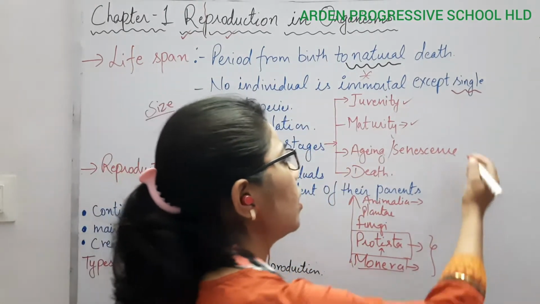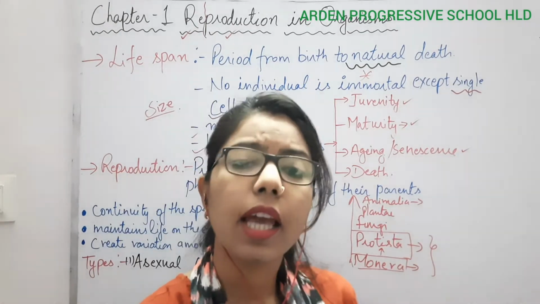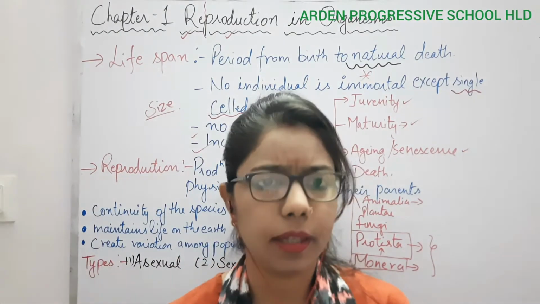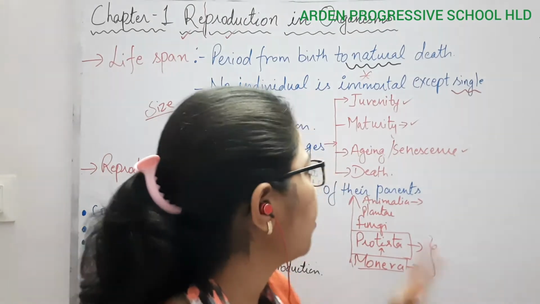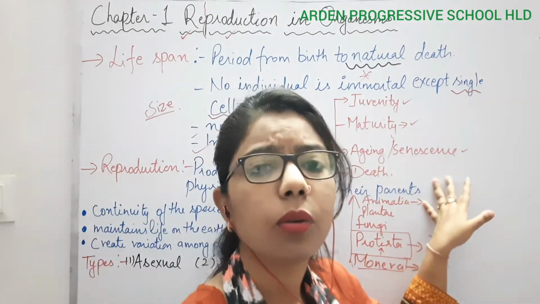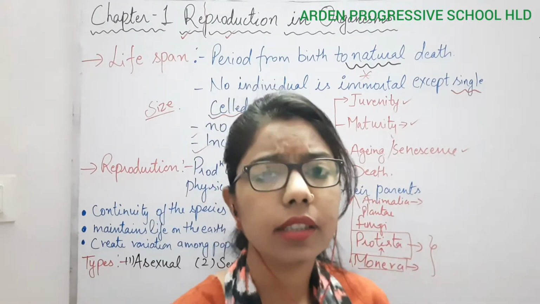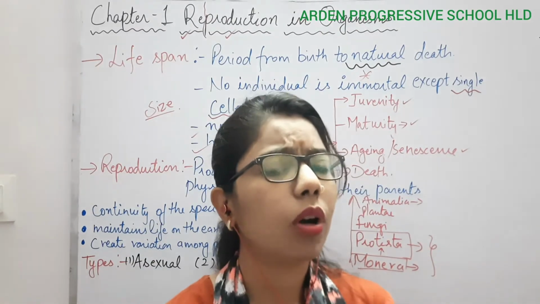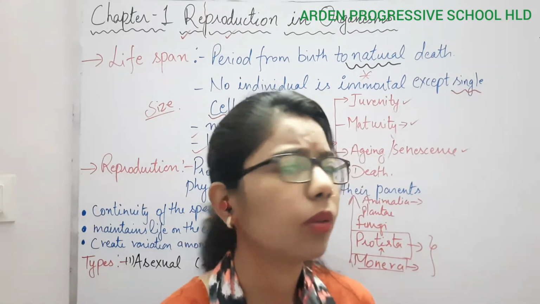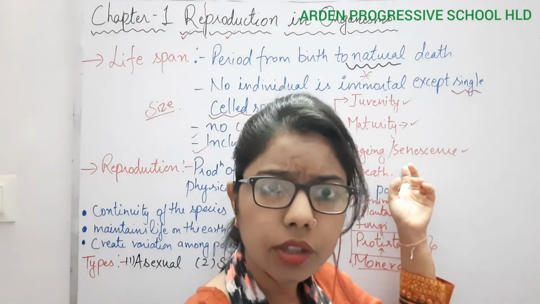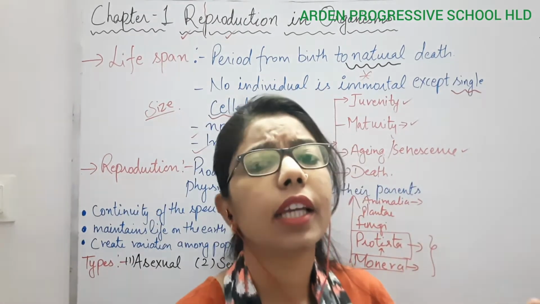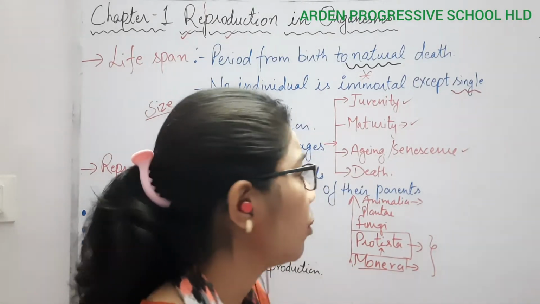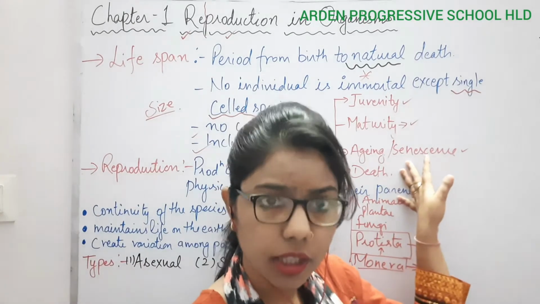Now comes aging and senescence. As the reproduction completes, after some time the organism will undergo which stage? Aging stage. Now no reproduction will take place. The body is not going to do any reproduction. The metabolic activity will get lowered, and due to this lowering of metabolic activity there will be aging in the body.